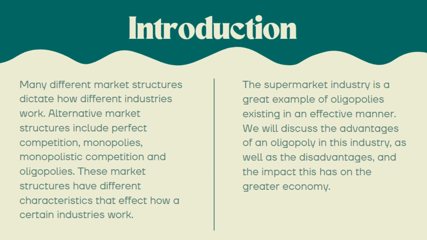The main focus of this video will be oligopolies. All of these market structures have different characteristics that affect how certain industries work. The supermarket, for example, is a great example of oligopolies existing in an effective manner. We will discuss the advantages of an oligopoly in this industry as well as the disadvantages and the impacts this has on the greater economy.